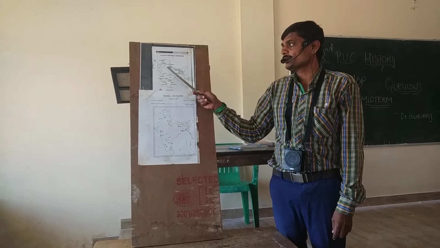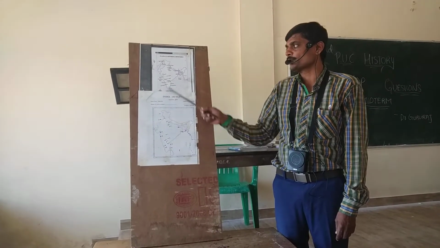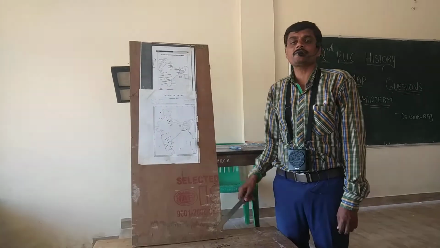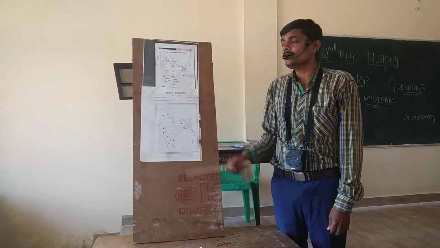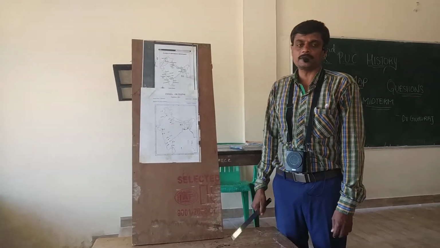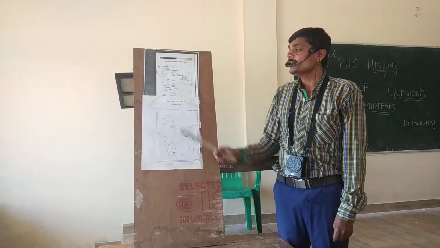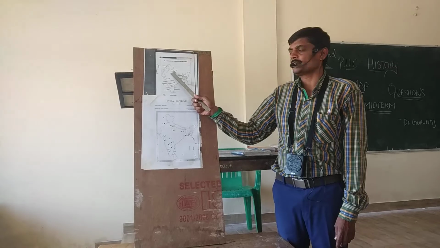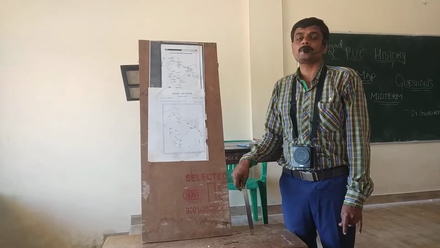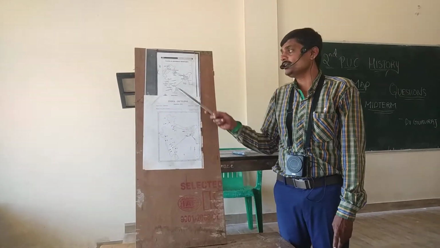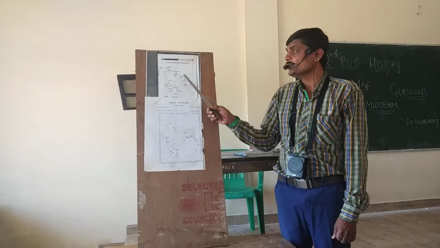Number 3 over, next number 4, Panipat. It was the famous battlefield. It is in Haryana, the state of Haryana. Jallianwala Bagh, Amritsar is in Punjab. Panipat was the famous battlefield. The first and second battles of Panipat took place in 1526 and 1556, between Babur and Ibrahim Lodi, and Akbar and Hemu.